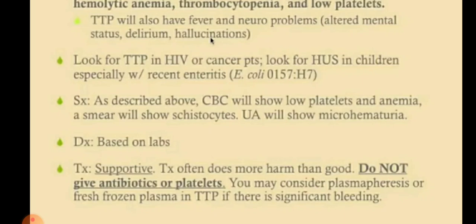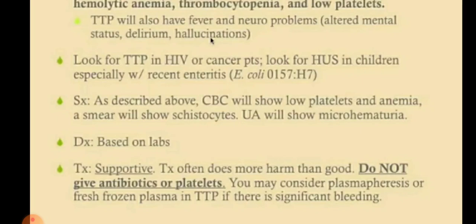children, those who have a history of recent enteritis, and it is mainly due to E. coli O157:H7. Symptoms as described above. CBC will show low platelets and anemia. A smear will show schistocytes, and urine analysis will show microhematuria.